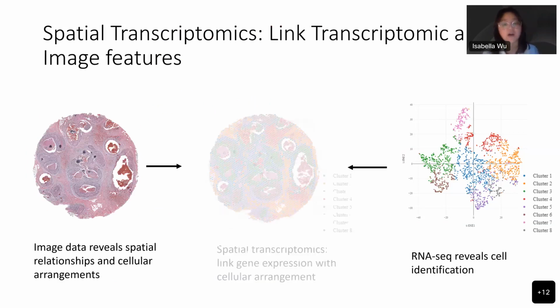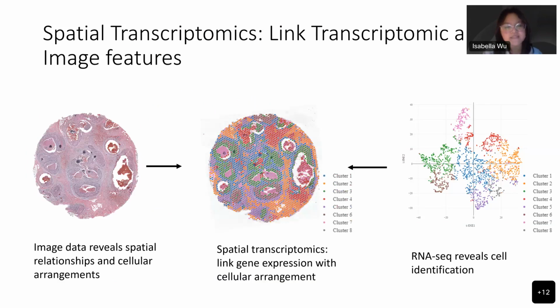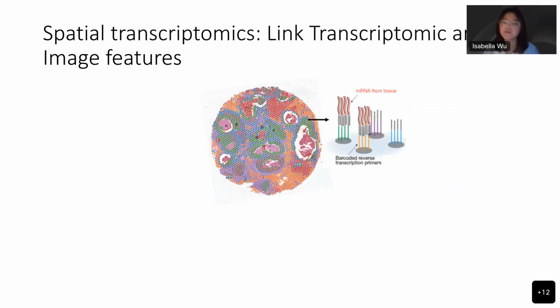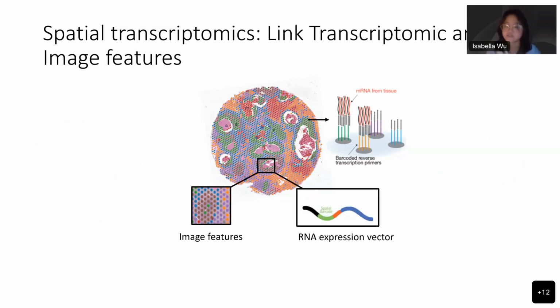The advent of novel spatial transcriptomics techniques, or ST, has completely revolutionized biomedical research by enabling the characterization of not just cell types, but also their spatial organization. Each spot in the ST sample has a unique barcode for identification, so it can be mapped back to its original location. At every spot, we can obtain localized image features and gene expression vectors.